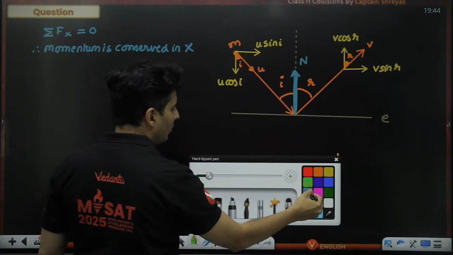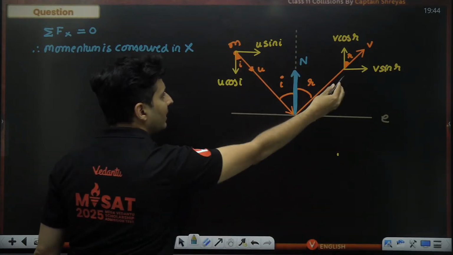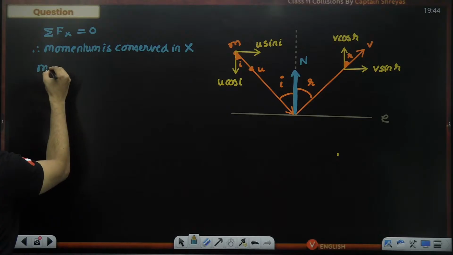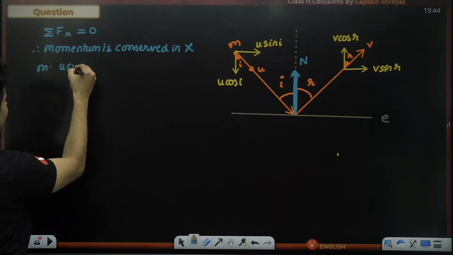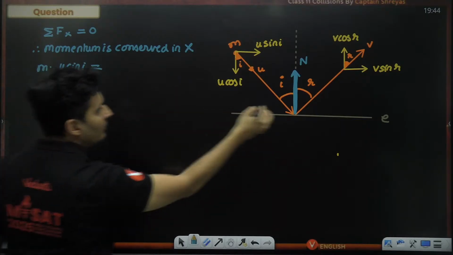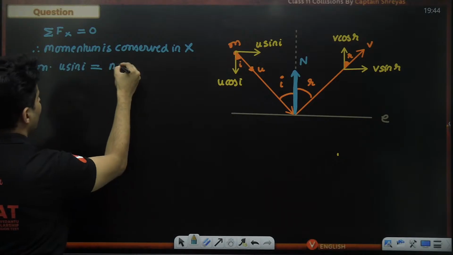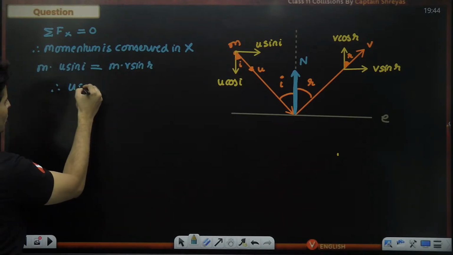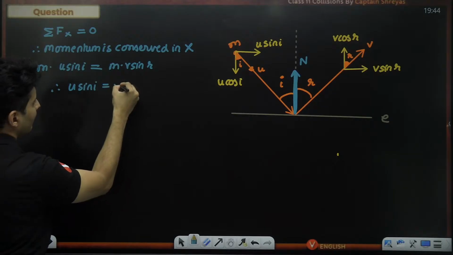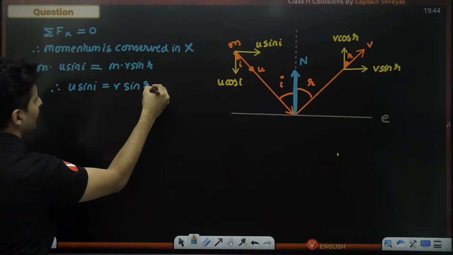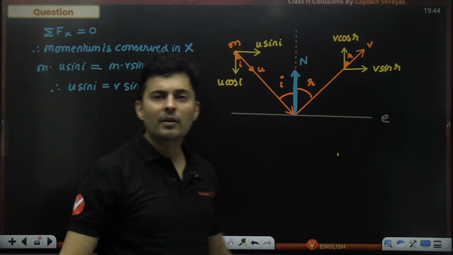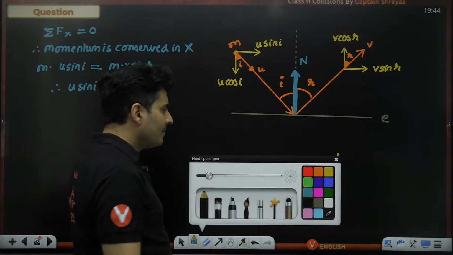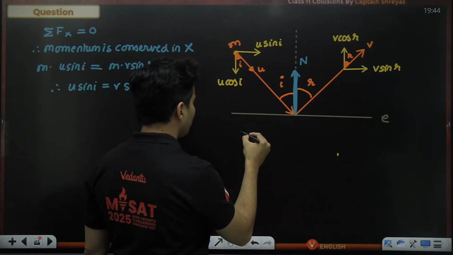So to conserve the momentum in x direction, consider x velocity. The mass into x velocity, which is u sin I, will be mass into final velocity, mass into v sin R. Therefore, u sin I will be v sin R. That's all I am getting. Nothing more, nothing less.